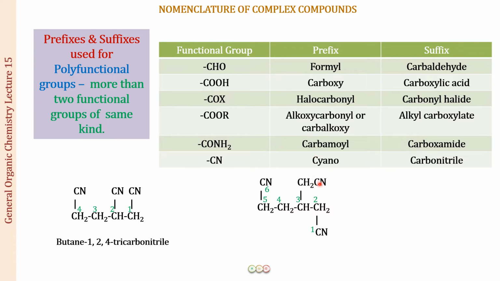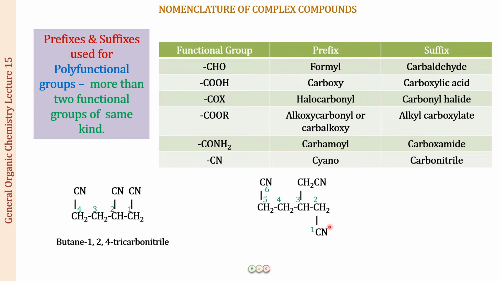So this means that this CN is not a part of the main chain. This is not a direct substituent on the main chain. When it is not a direct substituent on the main chain, then you cannot treat it like this. It has to be a direct substituent on the main chain. I hope this is clear.